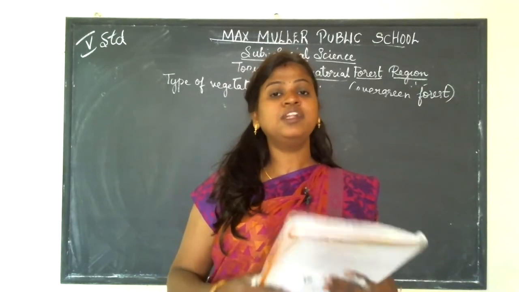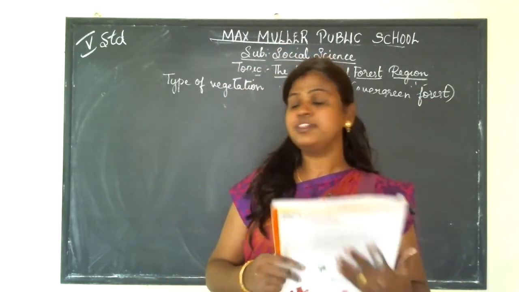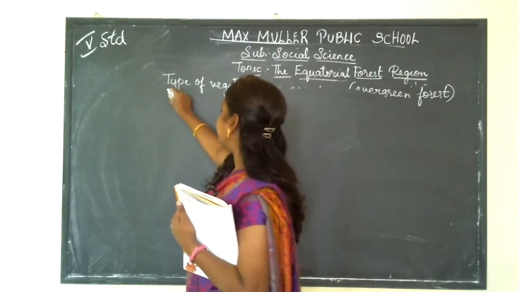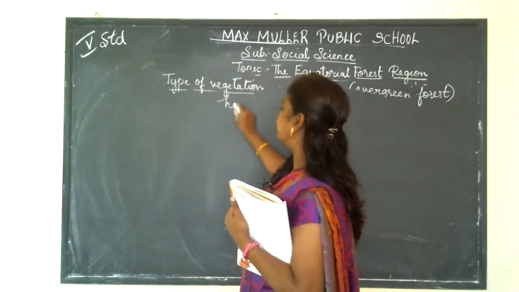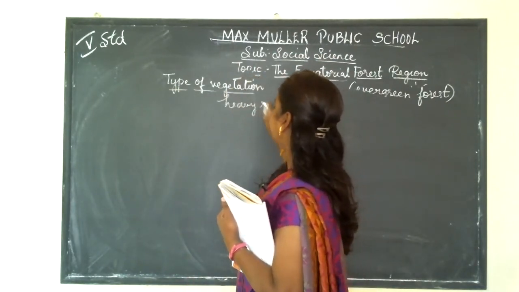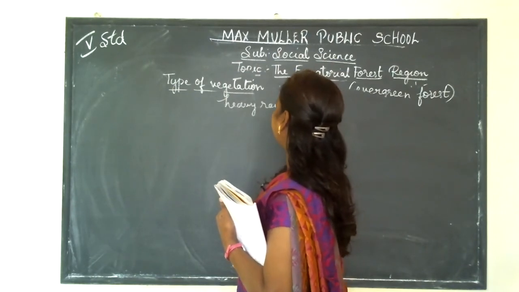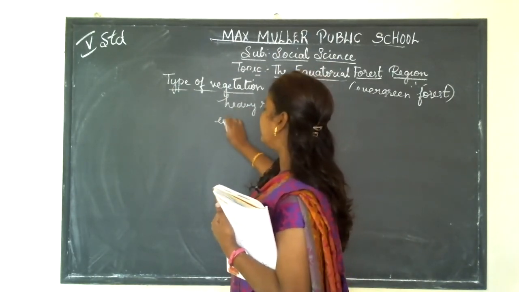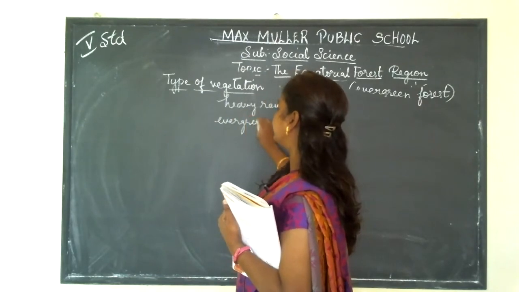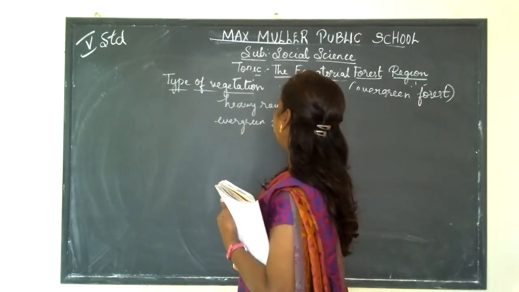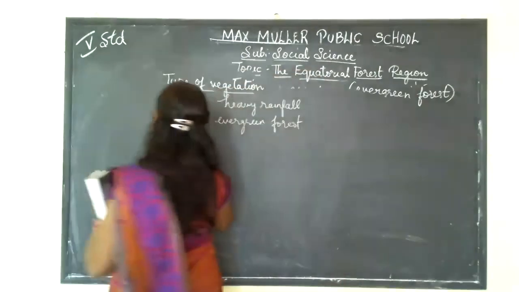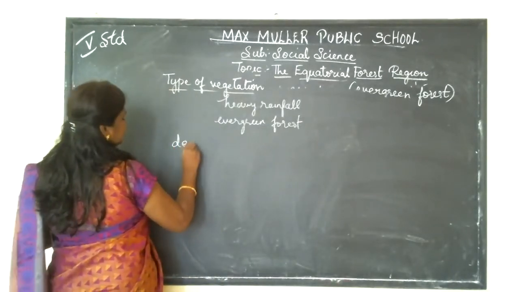So I told you that here in the equatorial forest region, it receives heavy rainfall. That is why it is called the evergreen forest. And here the trees are covered, dense.